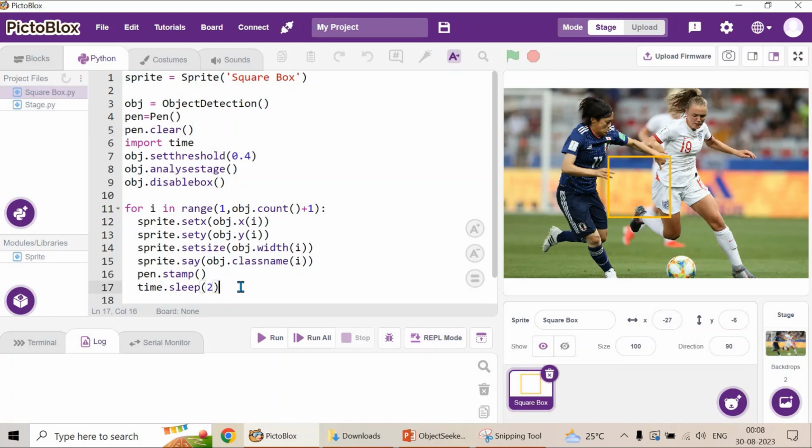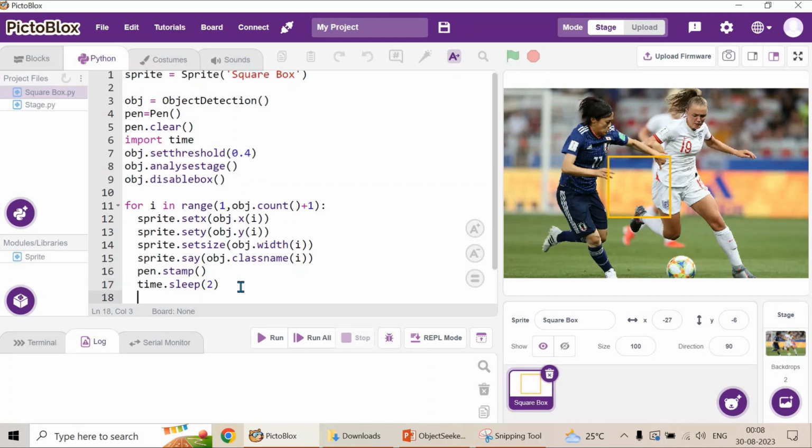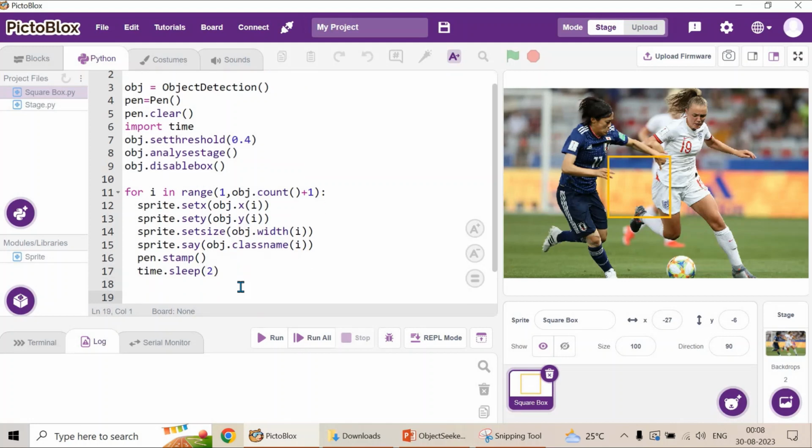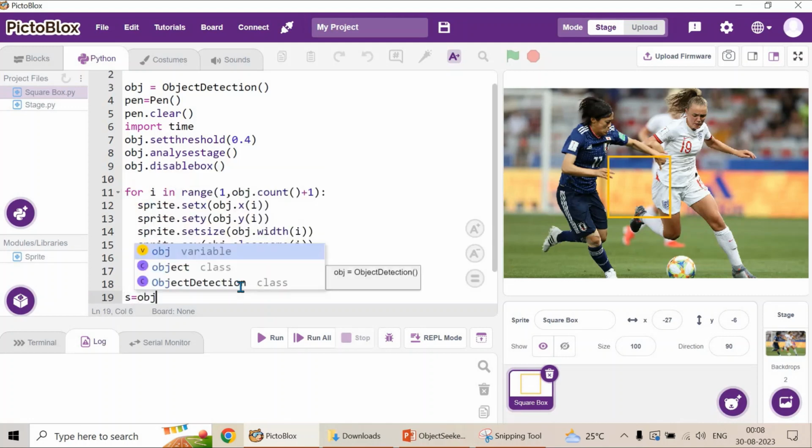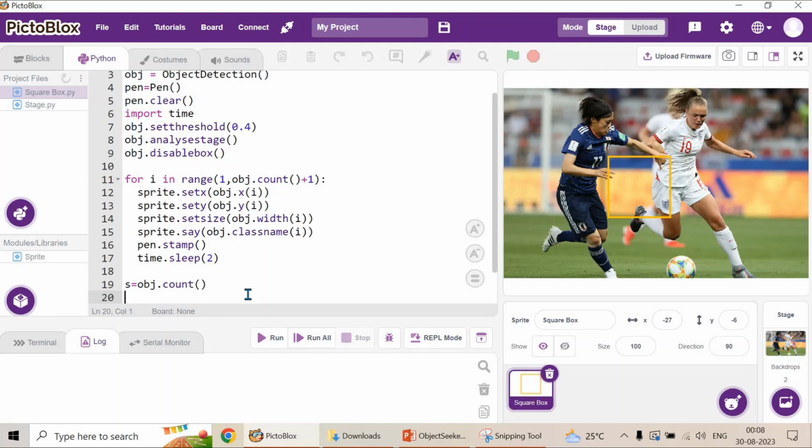Now I want to display the number of objects which are detected on the stage. So I'm going to write that outside the loop. First let me declare a variable s, and I'm going to give object dot count, the count function. Then I will display sprite dot say, objects detected.